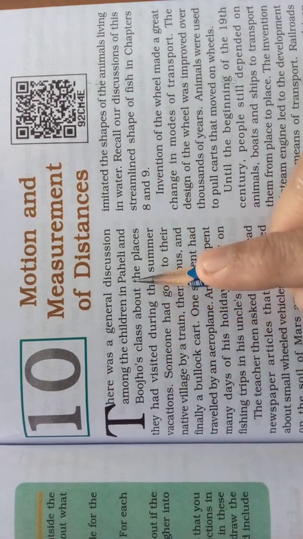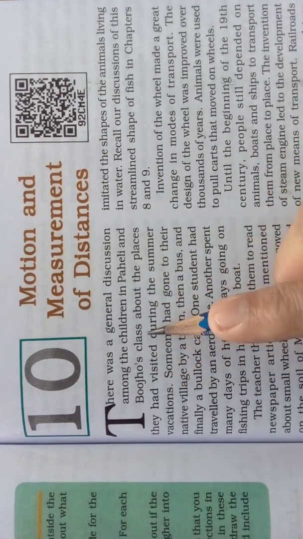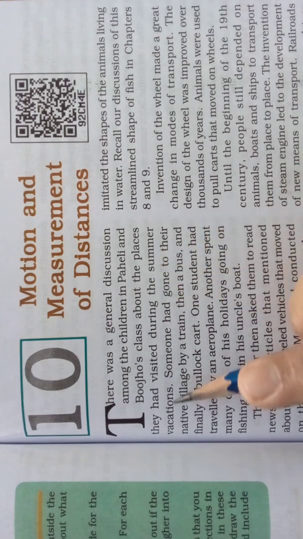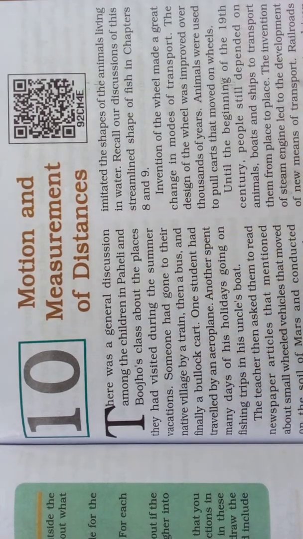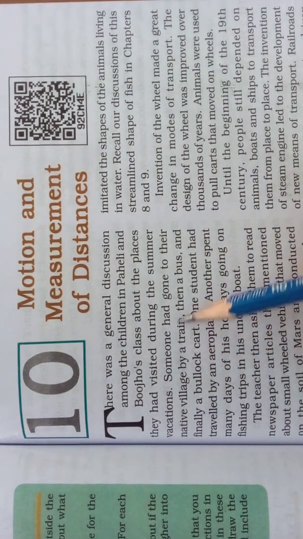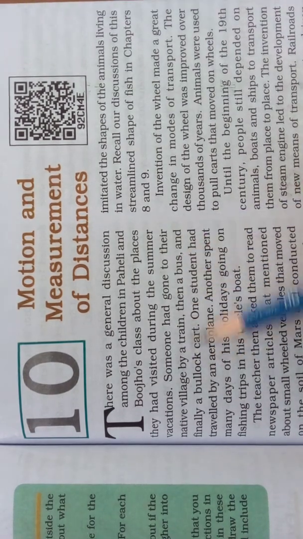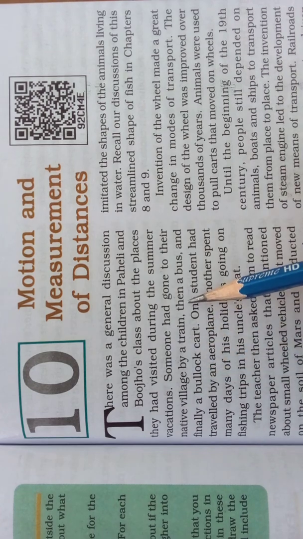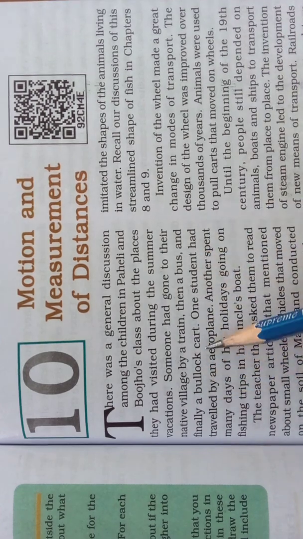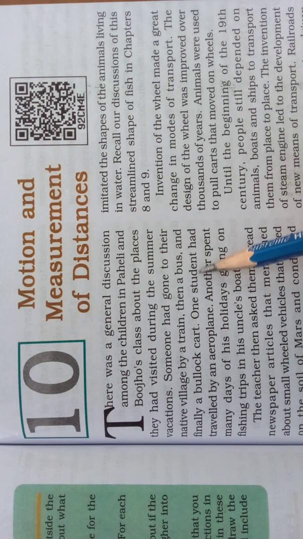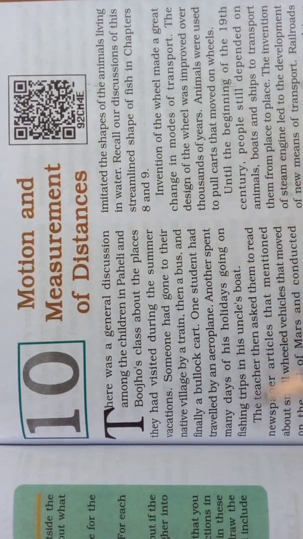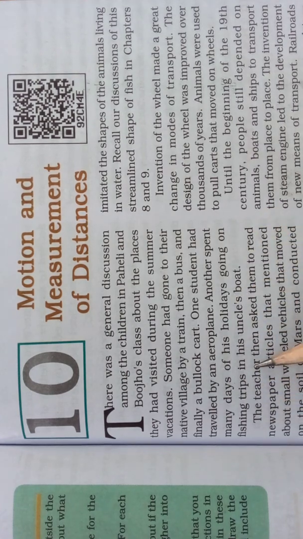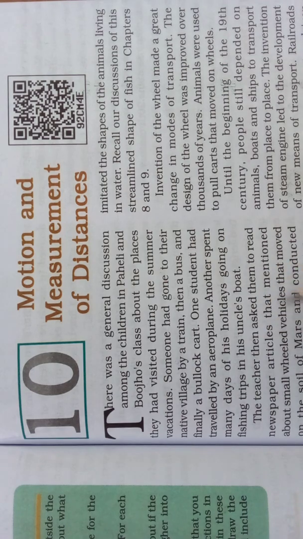among the children in Paheli and Bujo's class about the places they had visited during the summer vacations. Someone had gone to their native village by a train, then a bus and finally a bullock cart. One student had travelled by an aeroplane. Another spent many days of his holidays going on fishing trips in his uncle's boat.